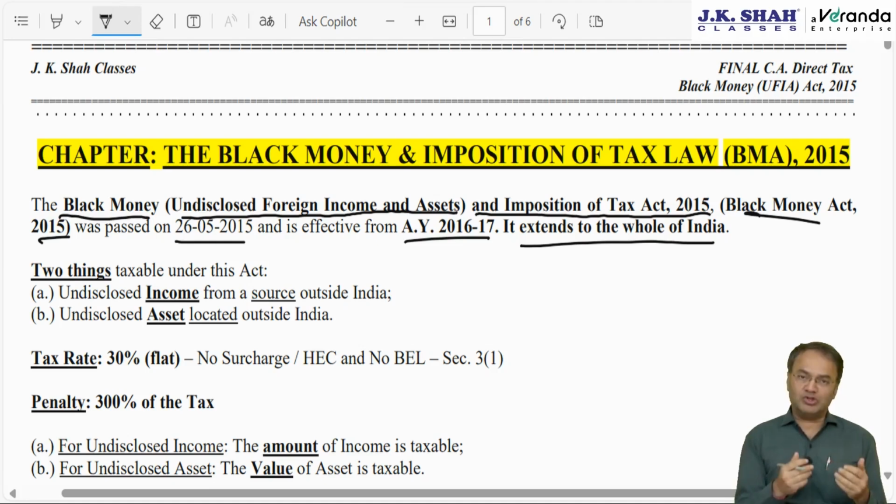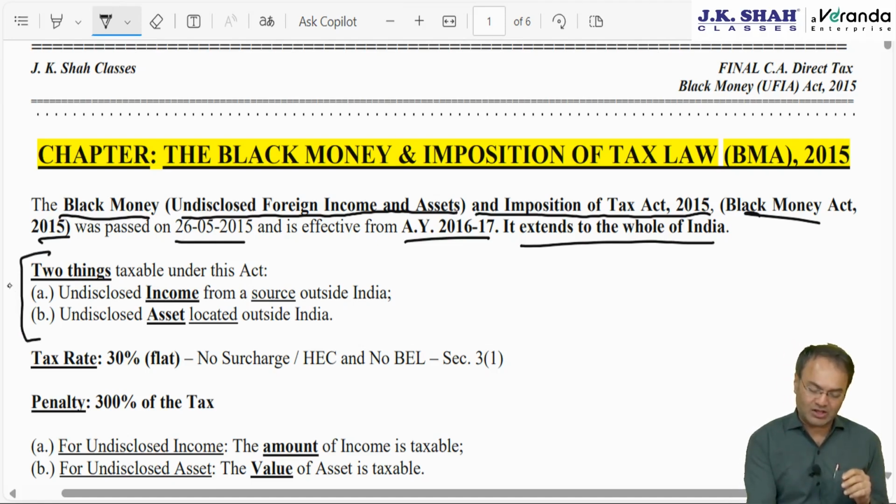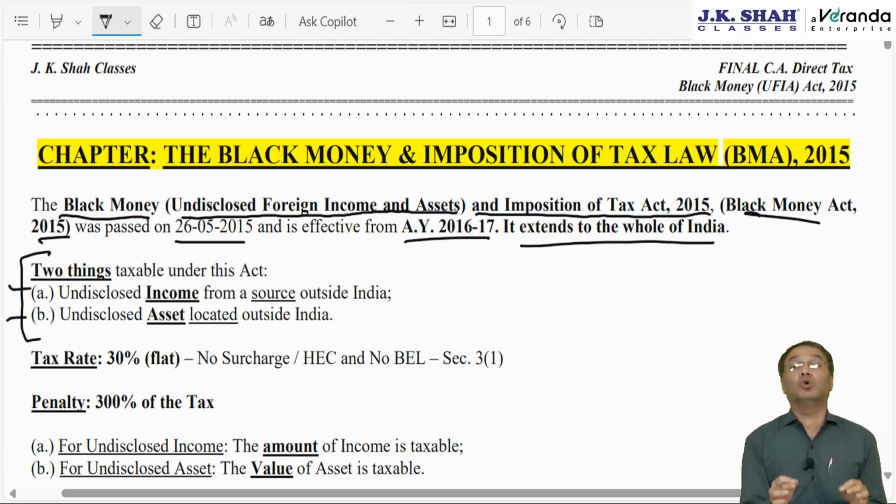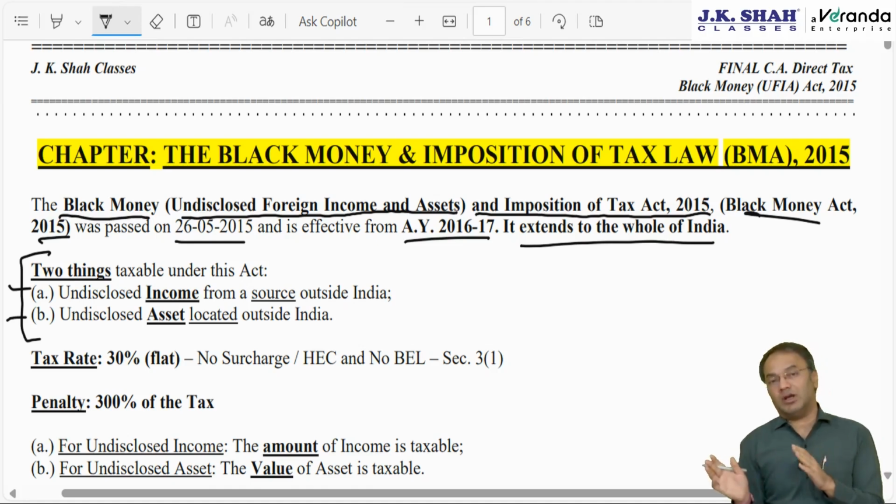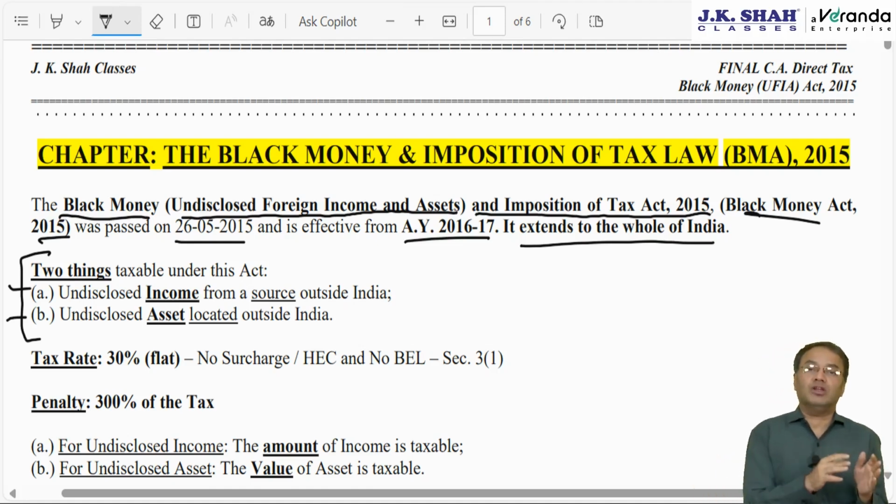Under this chapter, though it uses the term black money, the idea is to capture only undisclosed income and undisclosed assets located outside India. So two things are taxable under this act. Number one, undisclosed income, and secondly, undisclosed asset. But both of them outside India. If in India, then it will be covered by the Income Tax Act. If outside India, then only this act will be applicable.